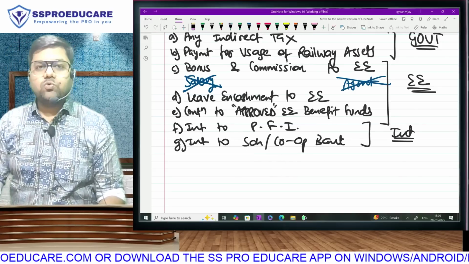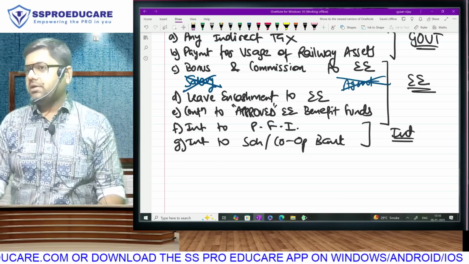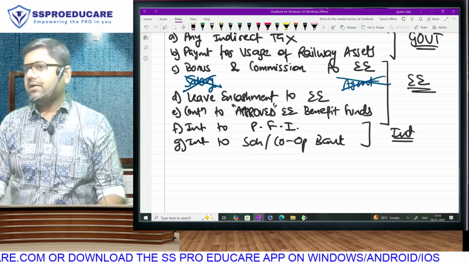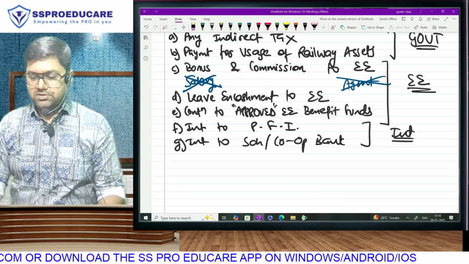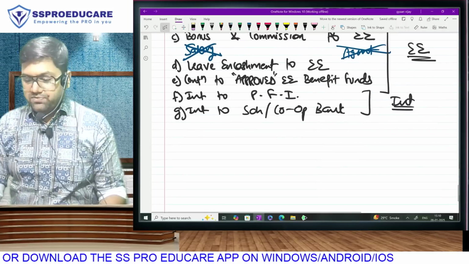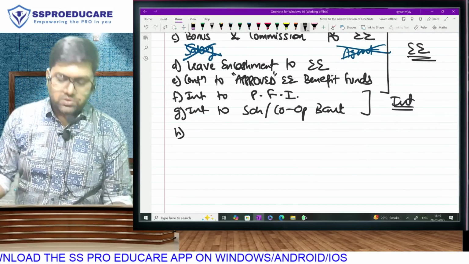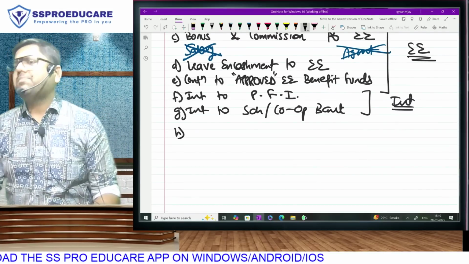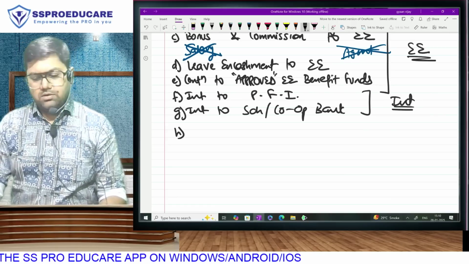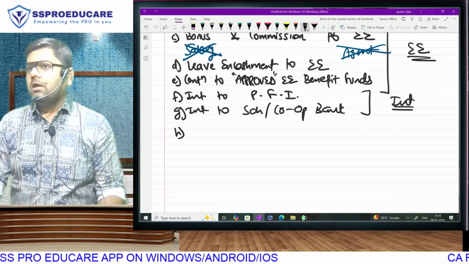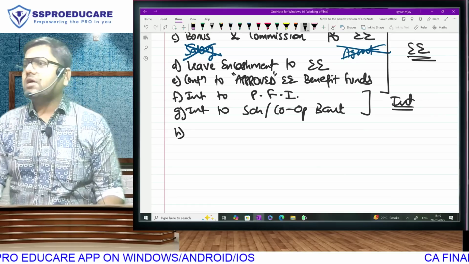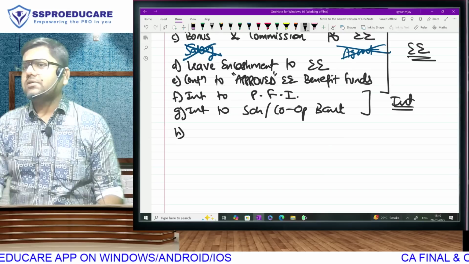Understood? So 2 related to interest, 2 related to government and 3 related to employees. Is that clear? If this was not enough, last year, for students who gave their exams in May 24, September 24 or Jan 25, there was an amendment. And this was the most discussed amendment of the PGBP chapter last year.